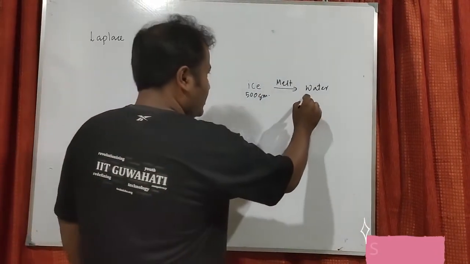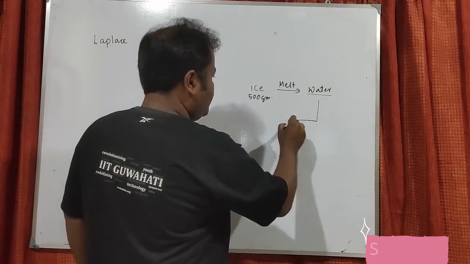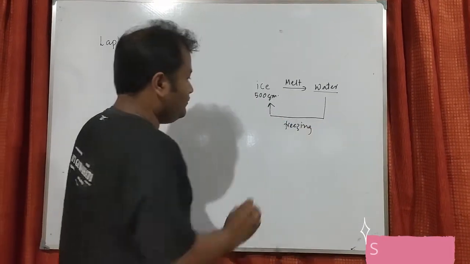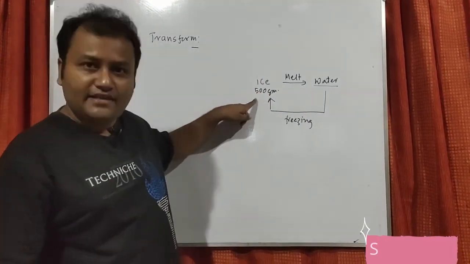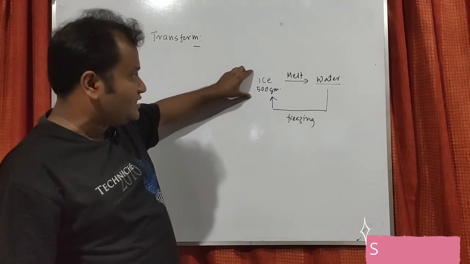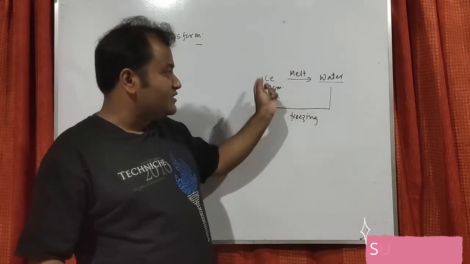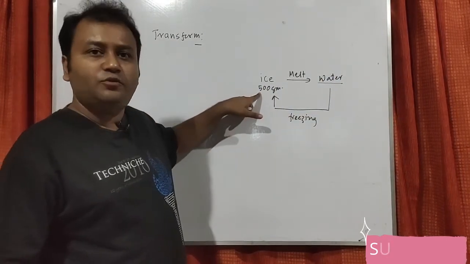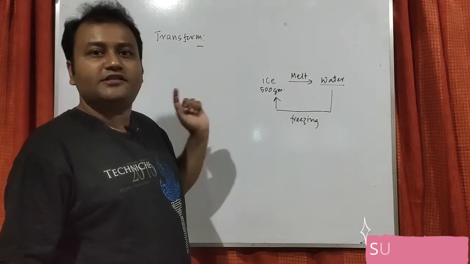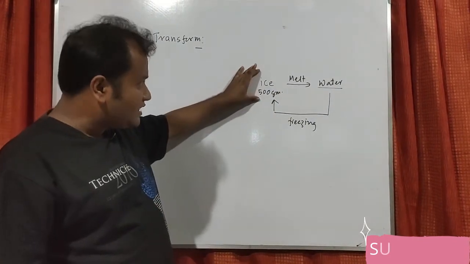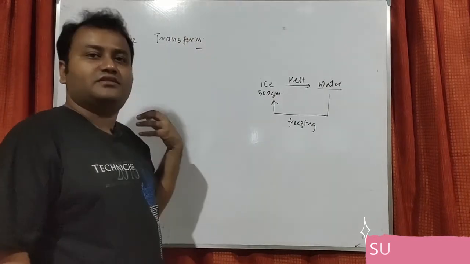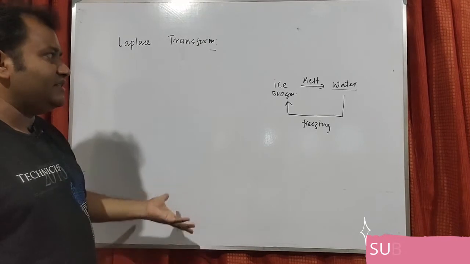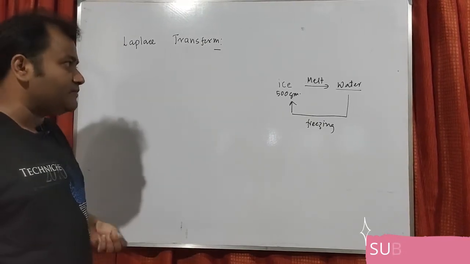Now whatever water you are getting, if after freezing you are getting the same amount of ice, that means whatever is there originally is transformed to water, and again from water we can come back to the original position. This is called invertible transformation. That is, you get the original thing by doing the inverse process. So Laplace transform is some kind of transform. We'll discuss that in detail in this lecture and in some remaining few lectures.